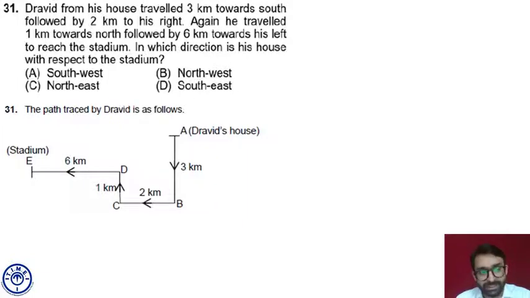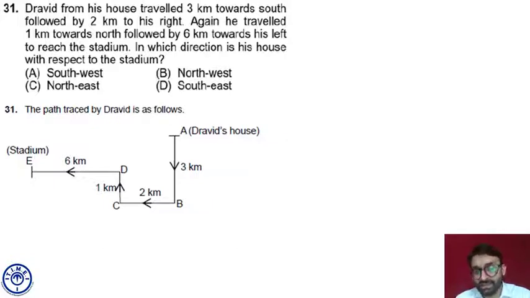If we go up from E, what will the direction be? North. So the direction of Dravid's house with respect to the stadium, that is E, has to be northeast. Fine. Answer choice is C, Calcutta.